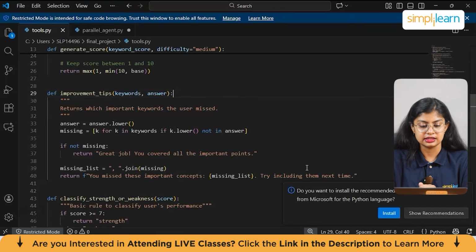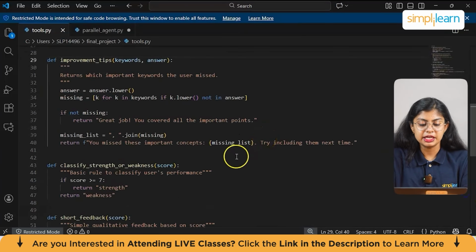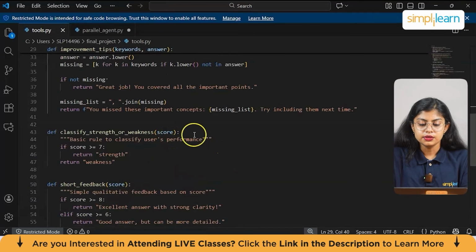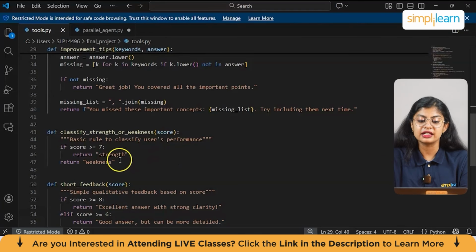Try to include them in your next answers. The next function will be def classify strength or weakness(score). This classifies performance into a strength or weakness category based on the score. We have a basic rule to classify the user's performance. If the score is greater than or equal to 7, we return strength, or else we return weakness. So basically we are judging based on the answer whether your score is a strong one or a weak one.